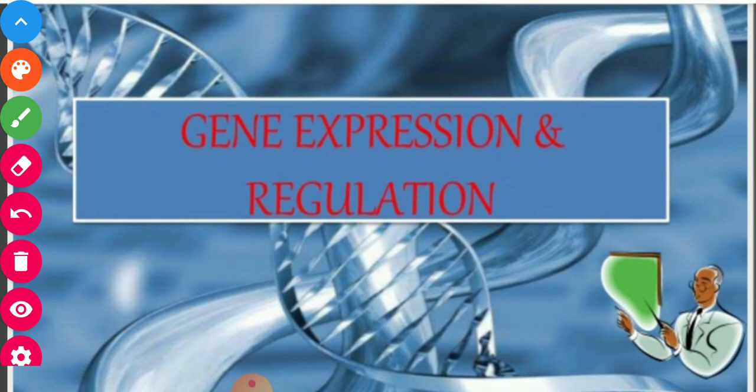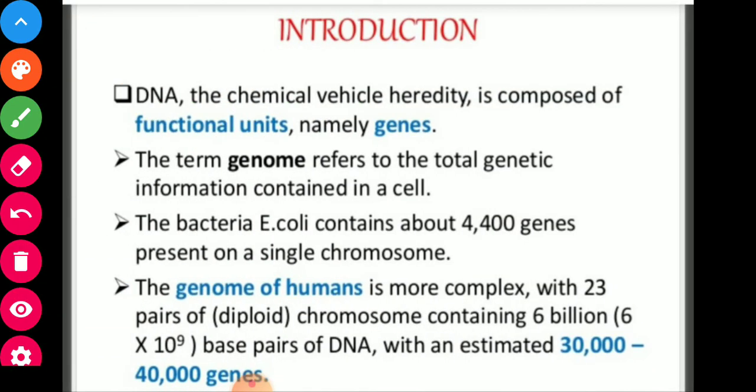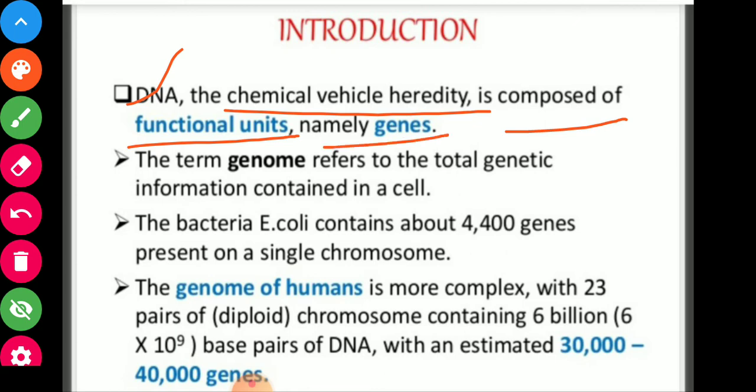Now the next topic is gene expression and regulation. DNA, the chemical vehicle of heredity, is composed of functional units called genes. The term genome refers to the total genetic information contained in a cell.